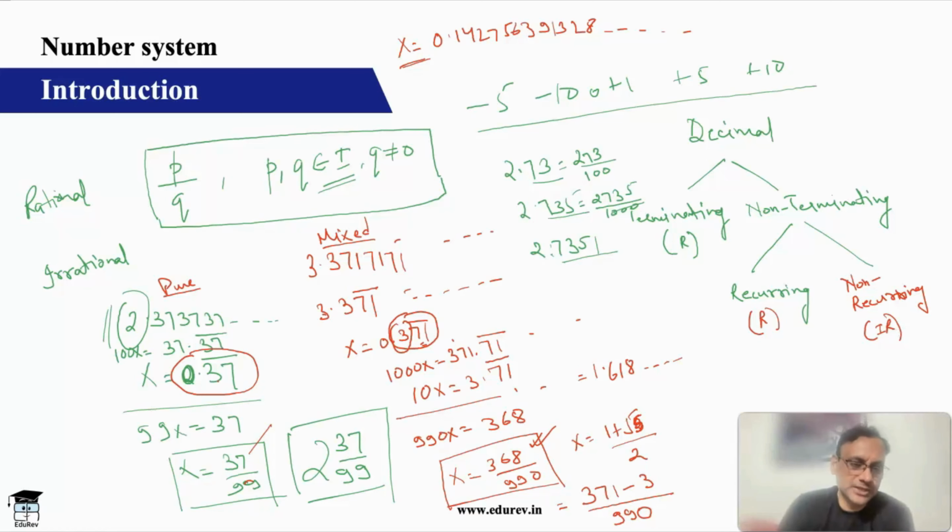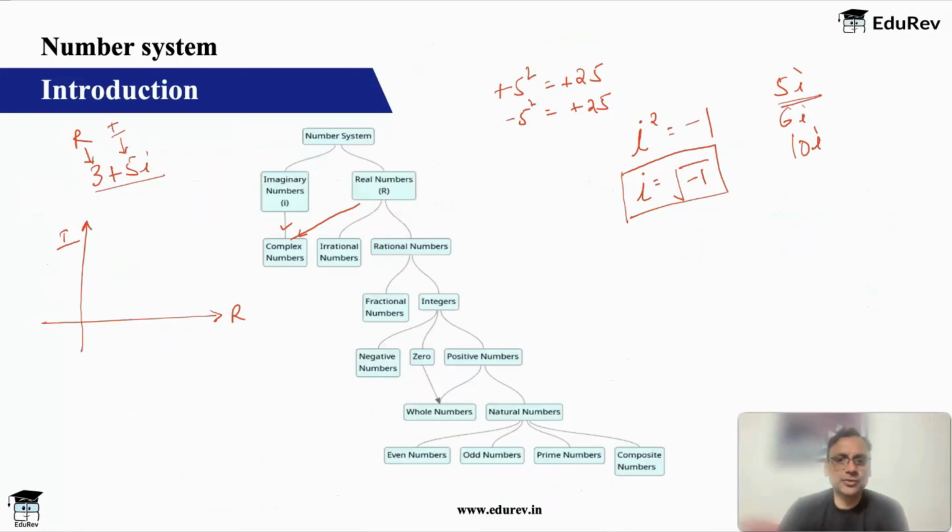Great. So let's come back. What else did we have? Rational and irrational. Now rational numbers can be divided into fractions and integers. This is simple. Fractions are basically of 3 types. A fraction is a by b, where again a and b are integers, obviously goes without saying. b should not be equal to 0, and because we are calling it a fraction, b should not be equal to 1 also. If b is 1, then actually it's an integer. So b should not be 0 or 1.